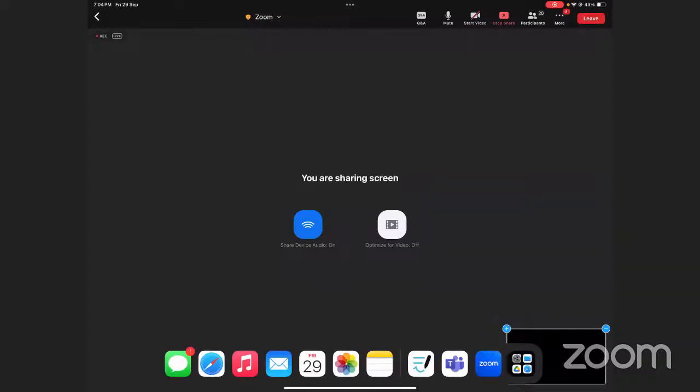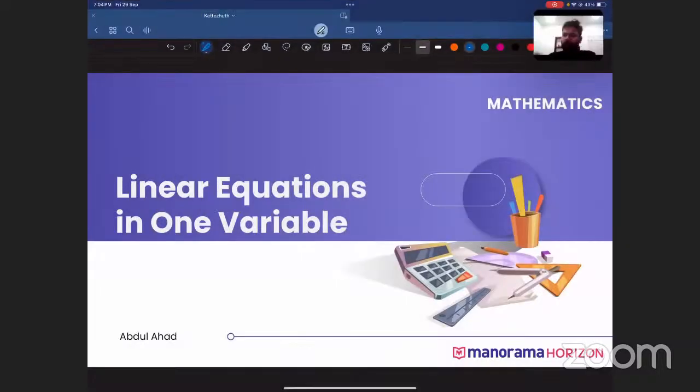Let me just share the screen again. I have lost the sharing. Can anybody see the screen now? Can all of you see the screen? Can you just take a look? Yes, I hope everyone can see the screen.